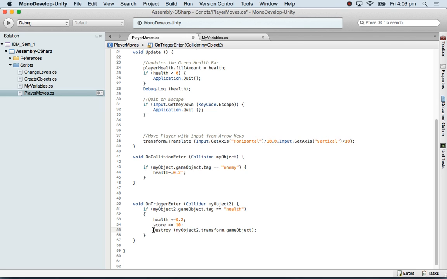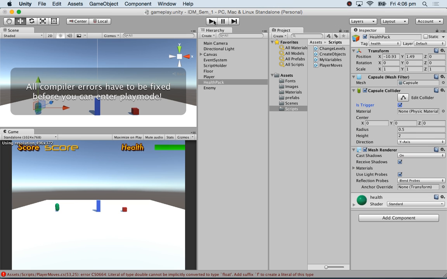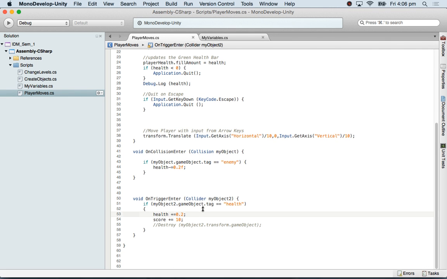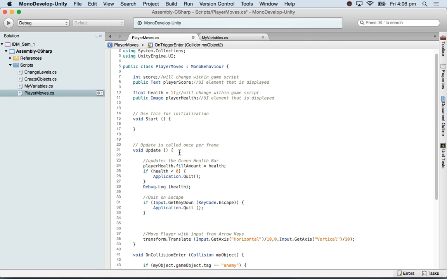Now I'm going to comment this out. Sometimes you want to pick up something and destroy it as soon as you cross over it. I'm going to just keep it. I will not destroy this. I will not use the destroy script for now. Okay, so that there needs to be f. Also, I need to update my score somewhere here. So that doesn't need to be there. I'm going to have update score on screen. Updates the green health bar on screen.